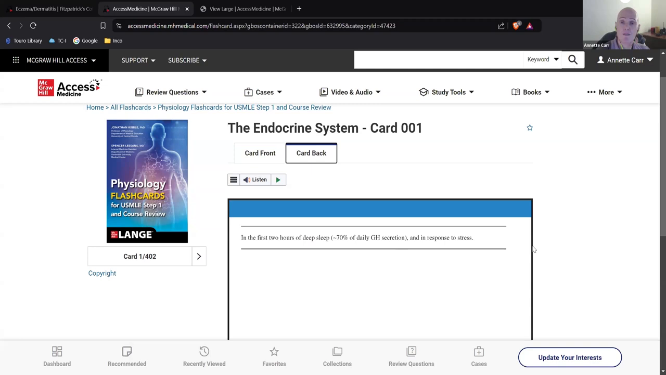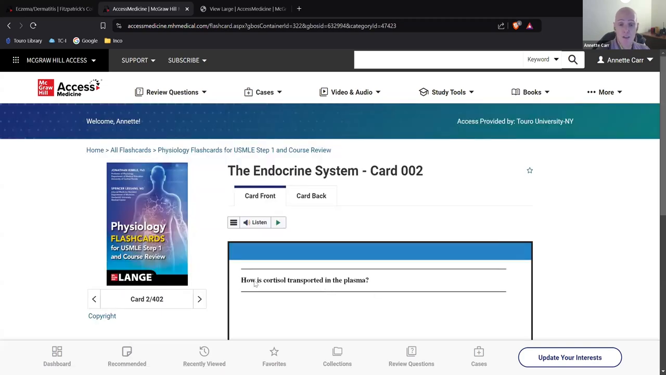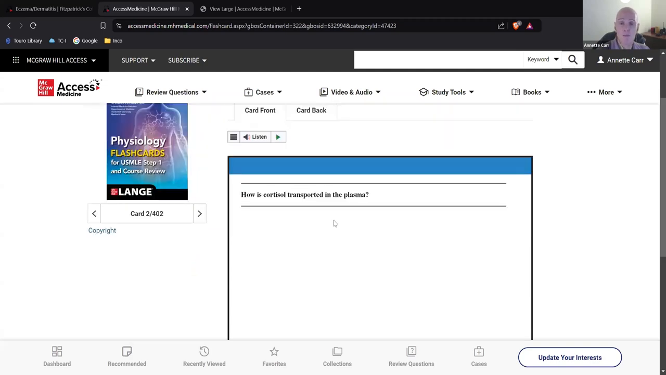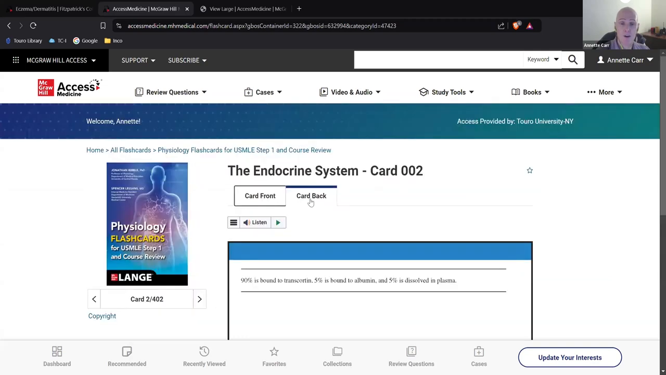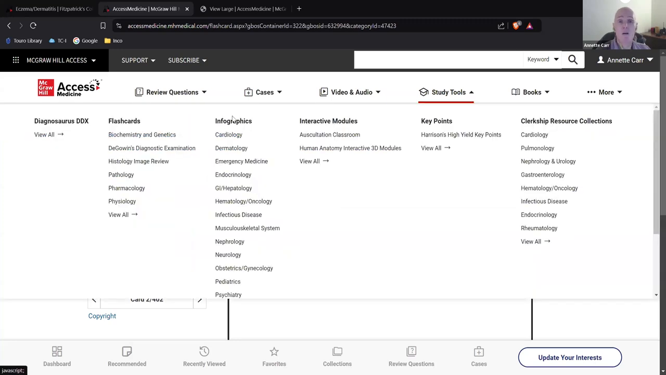And once I do that, I can go over here to the left-hand side and click the arrow to the next flashcard. And it'll get the second flashcard. How is cortisol transported in the plasma? Again, back of the card. You can either click on the card itself, or you can go back and forth at the top here between the card front and card back. Up to you. But some people find flashcards very useful. I personally don't use them to study, but some people think that they're fantastic. So it's an option, okay?